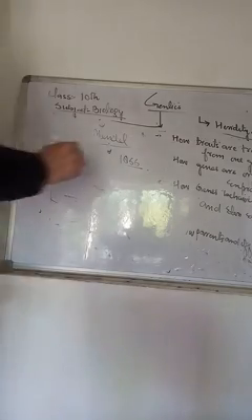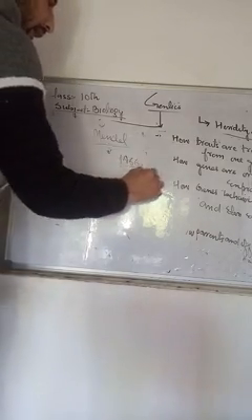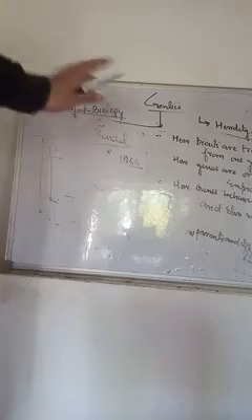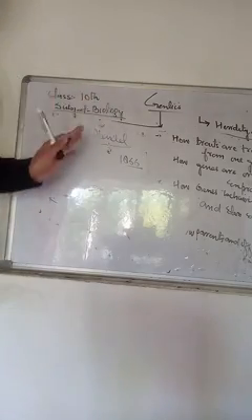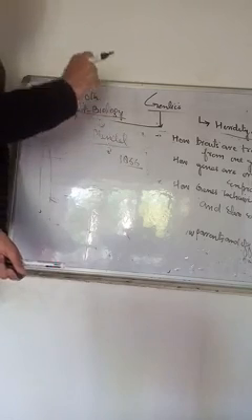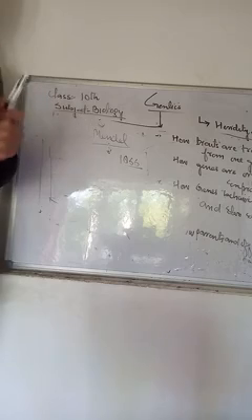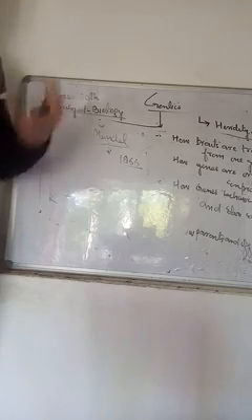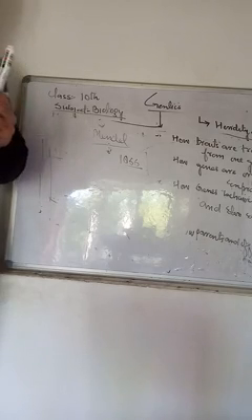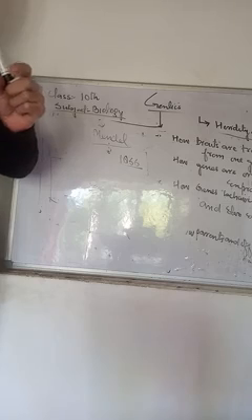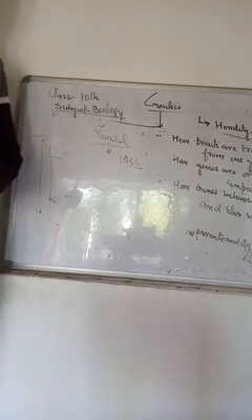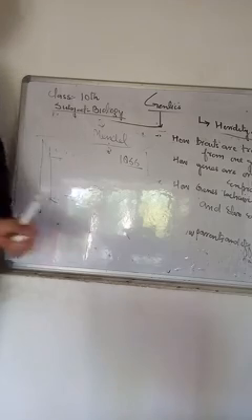This work was a breakthrough in the history of science that led to the formation of the modern science of genetics.